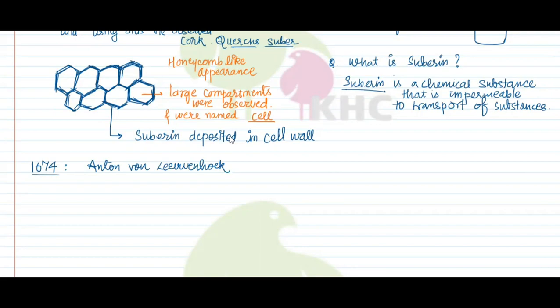The first microscope was actually constructed by him. But around this year, around 1674, the microscope that was developed by him, the first microscope, was a simple microscope.